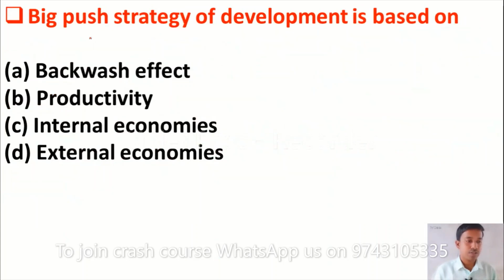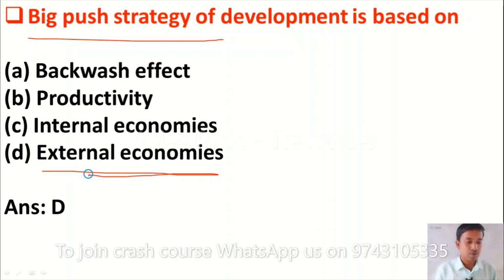The next question is, the big push strategy of development is based on: backwash effect, productivity, internal economies, external economies. As you all know, I think in one of our videos I discussed this question. The right answer is option D, external economies. Big push theory is based on external economies.